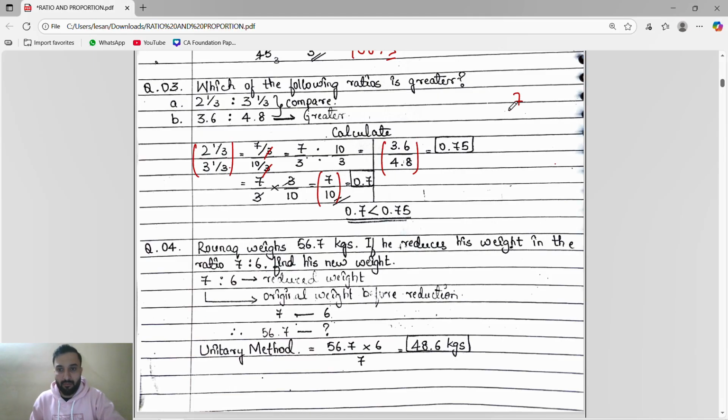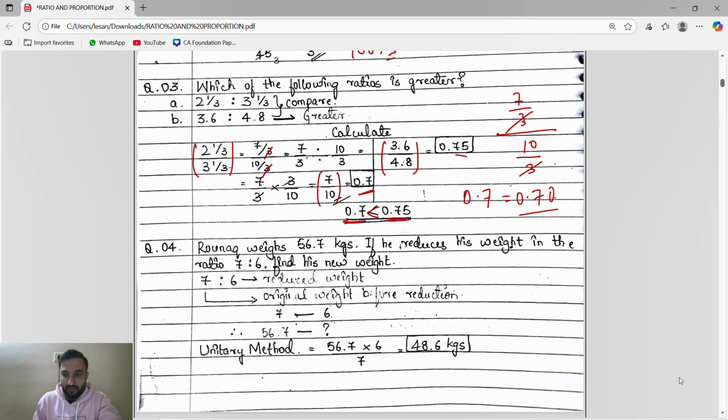If you do 7 by 3 divided by 10 by 3, obviously the denominator 3 will get cancelled, so directly we get 7 by 10. With a calculator, 7 by 10 gives 0.7. Now the next ratio is 3.6 divided by 4.8. When you divide, you get 0.75. So which is greater, 0.7 or 0.75? Obviously 0.75. Because if I write 0.7, it means I am writing 0.70. So between 0.70 and 0.75, 0.75 is greater. Like this you can also do it.